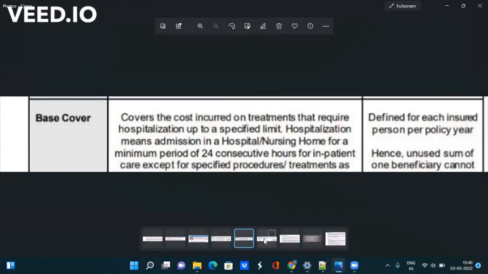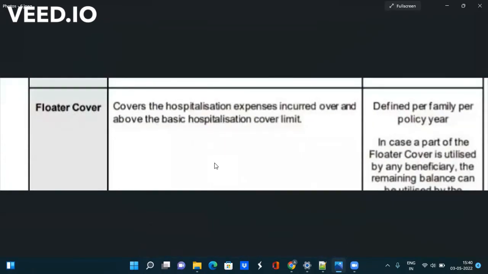Now the third one is floater cover. Suppose you have exhausted your base cover, then an extra amount is given by TCS inside the floater cover. Inside this, hospitalization expenses will be included, and in this part you have to give some money also, apart from the TCS money.